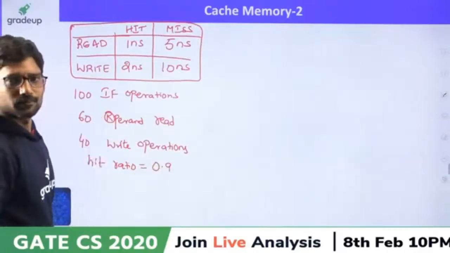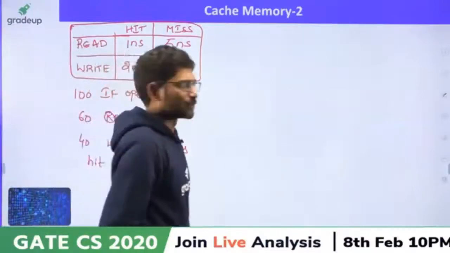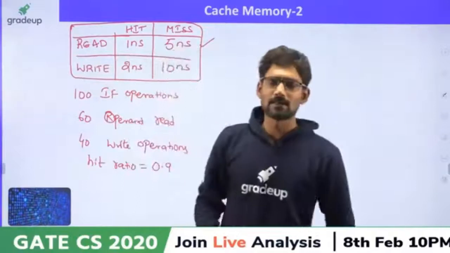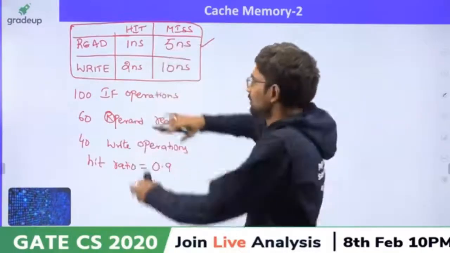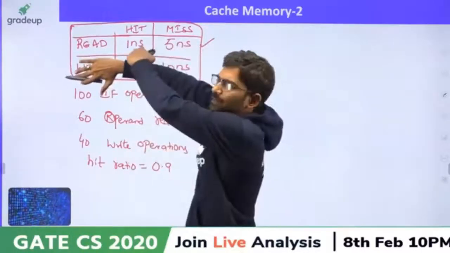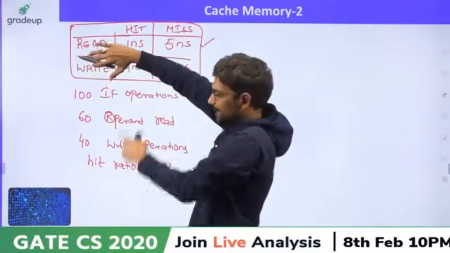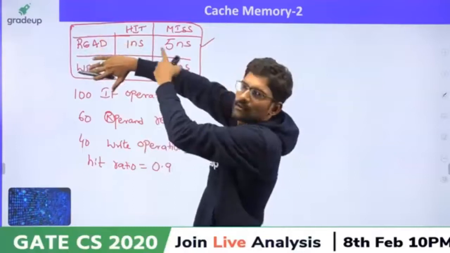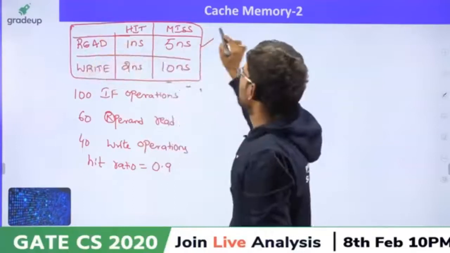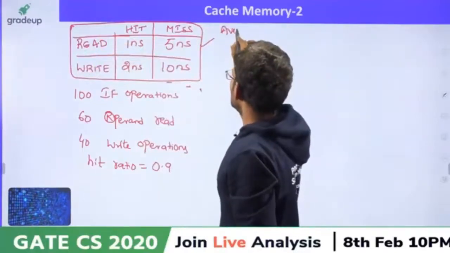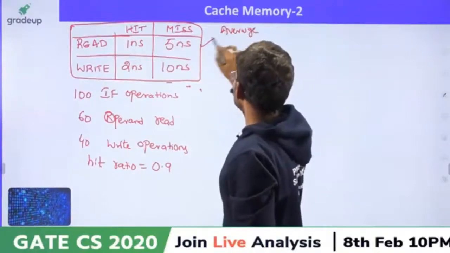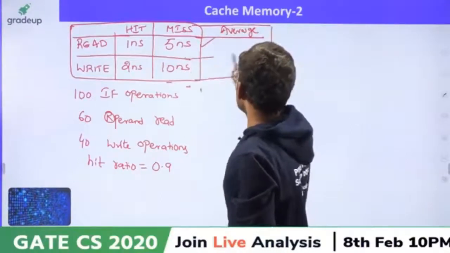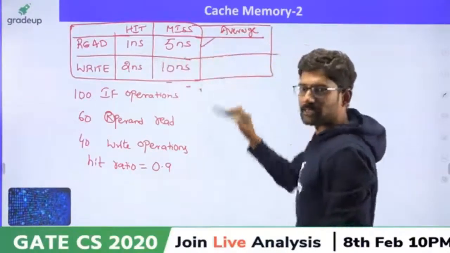Now, I will tell you the approach. Just now you have done one problem. Read operation hit time is given, miss time is given, hit ratio is given. So calculate the average read access time. What is the average read access time? Calculate that. Similarly, calculate the average write access time.